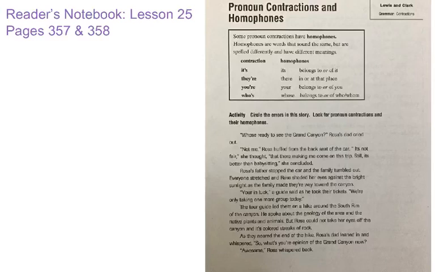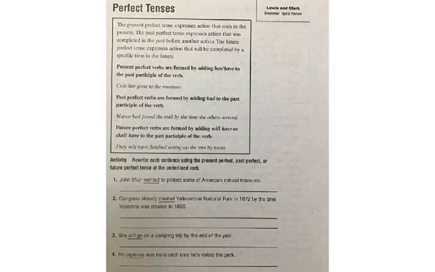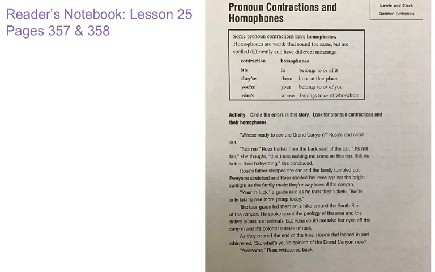Good morning, class. Today we are working on Reader's Notebook, Lesson 25, pages 357 and 358. On page 357, we're working with pronoun contractions, so we're continuing our work with contractions, and we're working with homophones. We are also working to continue progressing with our perfect tenses.